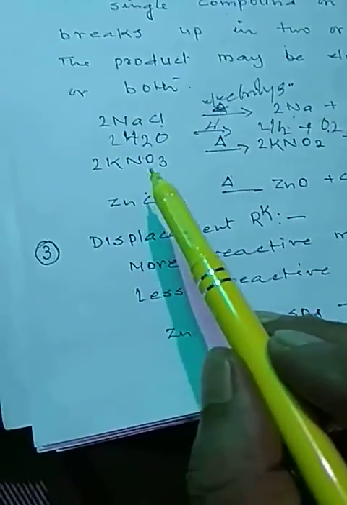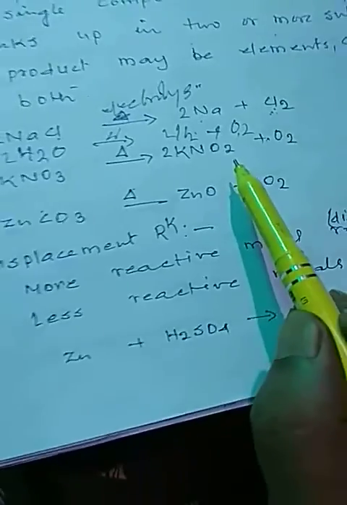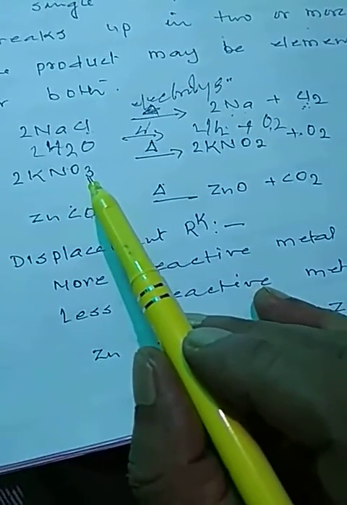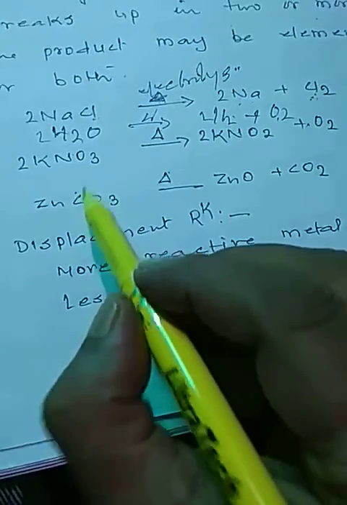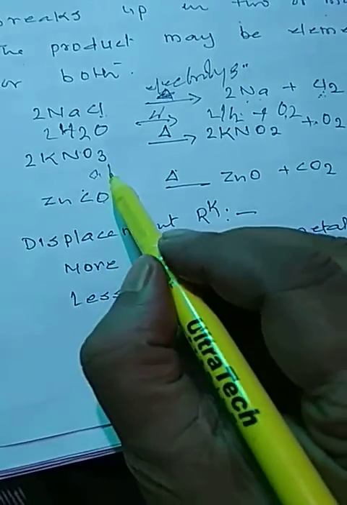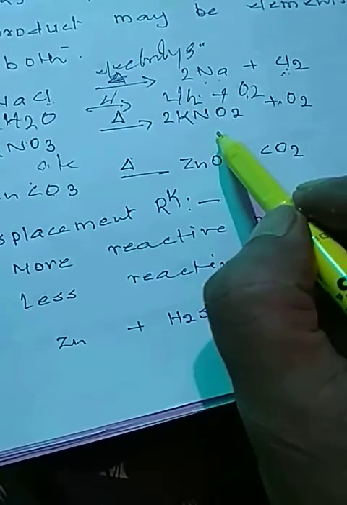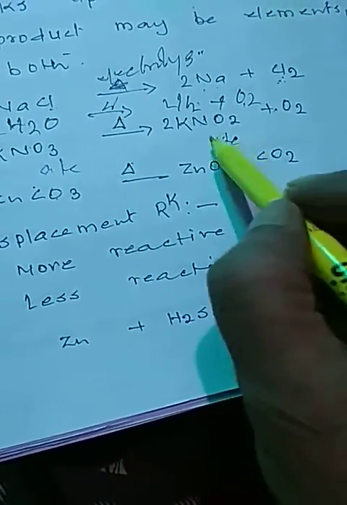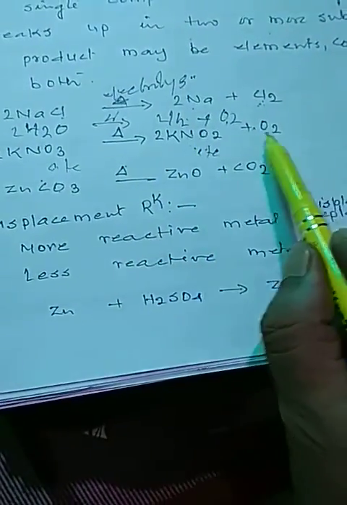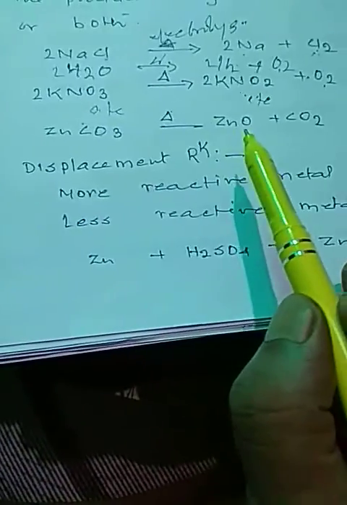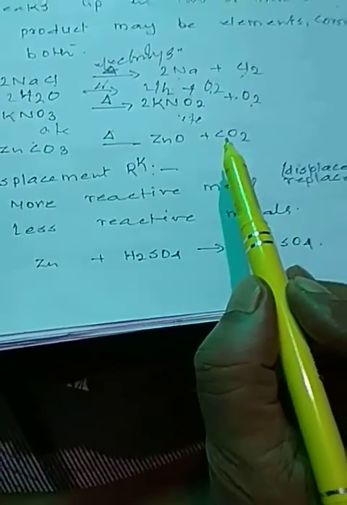Here potassium nitrate, when heated, forms KNO2. This was KNO3, nitrate, ATE nitrate. It is KNO2, ITE nitrite. One compound plus one element is formed. Likewise, when zinc carbonate is heated, it forms zinc oxide and carbon dioxide.